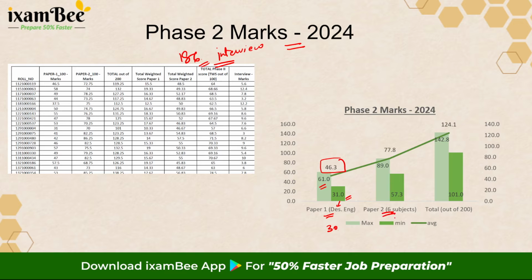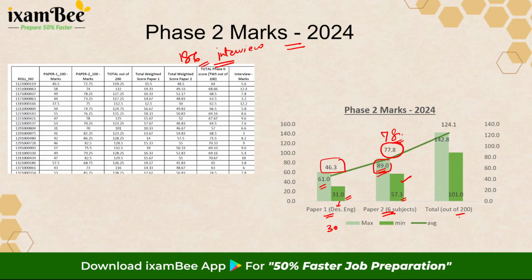If I talk about paper 2, the minimum marks that the students who reached the interview stage got was 57.3, while the maximum was 89. So look at the seriousness of students who are reaching. They are scoring 89 out of 100, a very high score. That means that is the level of preparation you should be doing. And the average was almost 78, right? So okay, if not 89, you still see 78 is your average. So that is something one should definitely aim for in your preparation for paper 2.